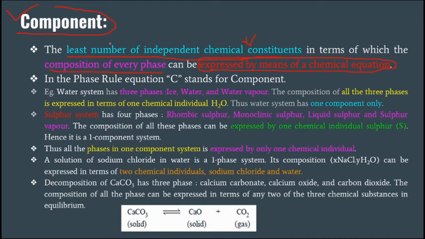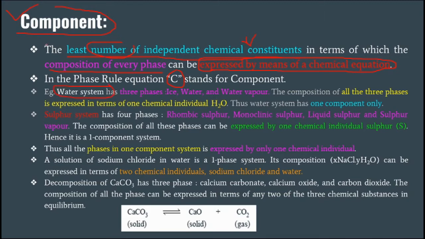And that number should be the least, that is, the minimum number of independent chemical constituents of which the composition of every phase can be expressed by means of a chemical equation. I will explain it later on. In phase rule, the component is denoted by the capital C. Let's discuss the water system here.